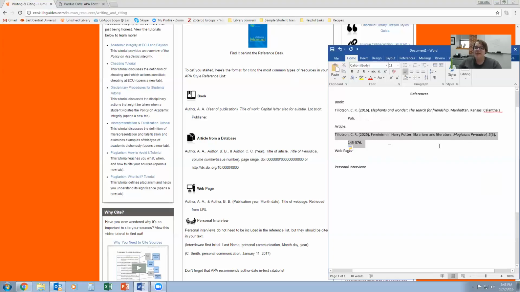But let's say you don't have the URL, but you have what's called the DOI number, which can be pretty confusing. Basically, not every article is going to have it. It depends on the database, but it's basically just a number that identifies that particular article. So instead of retrieved from, you would do DOI, just like that, colon, and then it would just be this string of letters, and probably wouldn't look exactly like that, but basically that's what it's going to look like. And the other thing is, at the end of an article citation, you do not need to have a period, because even if it's a DOI number, no period. So that's very different from, say, up here for the book.